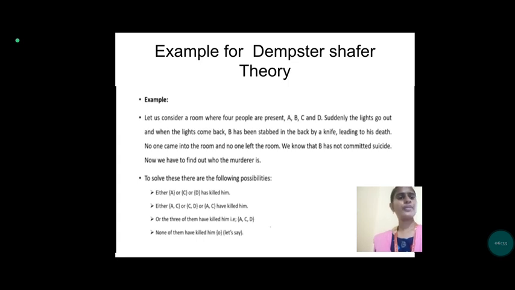No one came into the room and no one left the room. We know that B has not committed suicide. Now we have to find out who the murderer is. There are the following possibilities: either A, or C, or D has killed him, or A and C, or C and D, or A and D have killed him, or all three of them have killed him, or none of them have killed him.